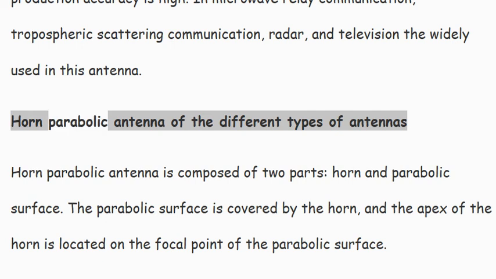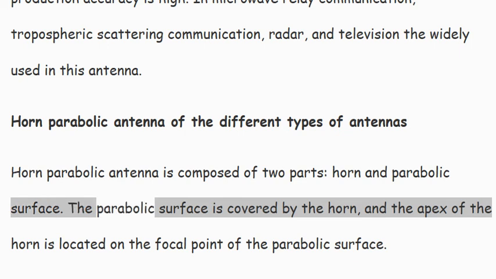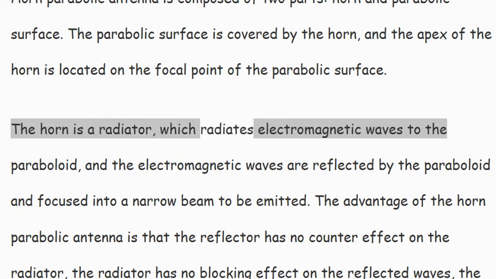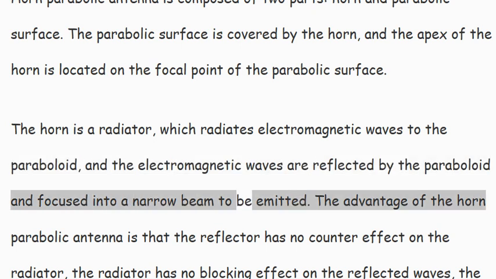Horn parabolic antenna, one of the different types of antennas. The horn parabolic antenna is composed of two parts, a horn and a parabolic surface. The parabolic surface is covered by the horn, and the apex of the horn is located at the focal point of the parabolic surface. The horn is a radiator, which radiates electromagnetic waves to the paraboloid, and the electromagnetic waves are reflected by the paraboloid and focused into a narrow beam to be emitted.